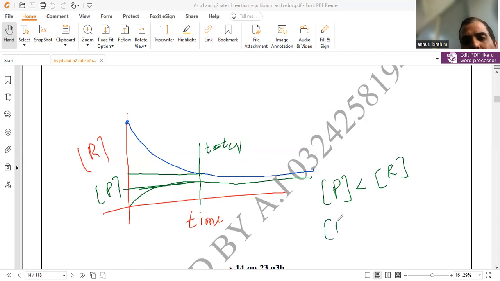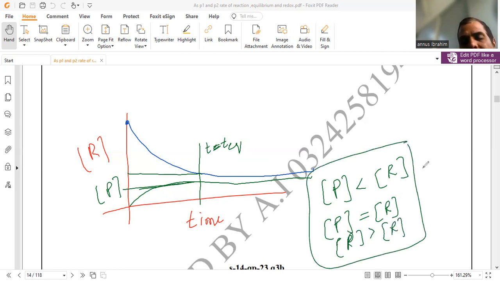Reactant amount and product amount may be equal at equilibrium, or may not be equal to each other. Maybe the product will be greater at equilibrium and the reactant will be lesser. Any of the three cases is not in contrast with the term equilibrium.